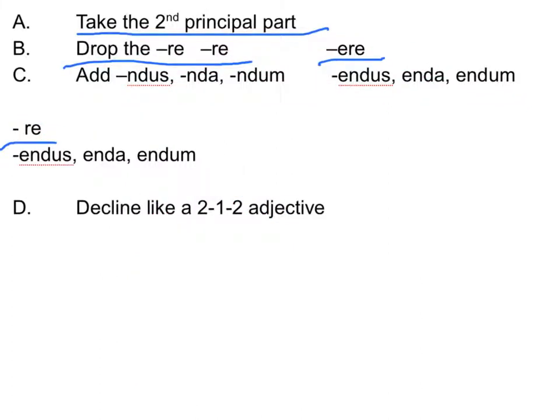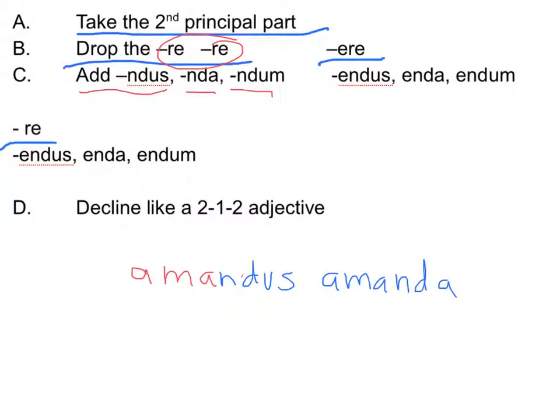So follow the pattern. You take the second principal part, and let's say it's a first or a second conjugation verb. You're going to drop the -re. Then you're going to add -endus, or -enda, or -endum. That's it. So if it's amo, it would be amare, which is the second principal part. Then you would drop the -re. Then you would add -endus for the masculine. You would add -enda for the feminine. And you'd add -endum for the neuter. Then you would decline that like a regular 2-1-2 adjective.